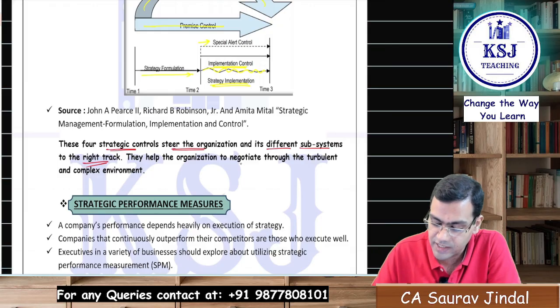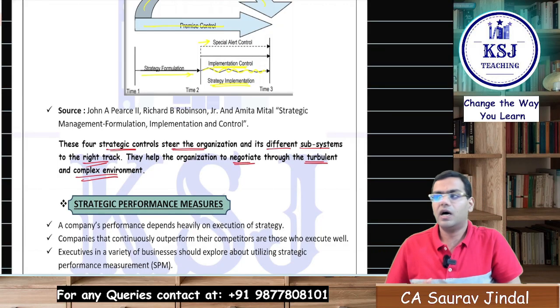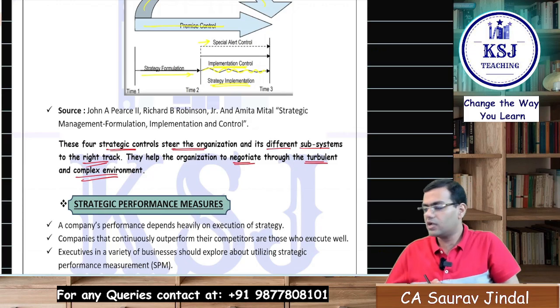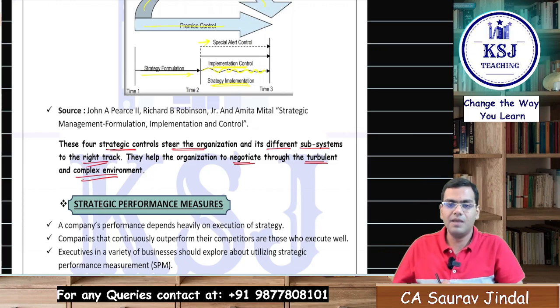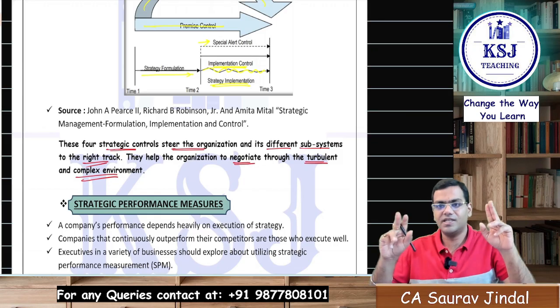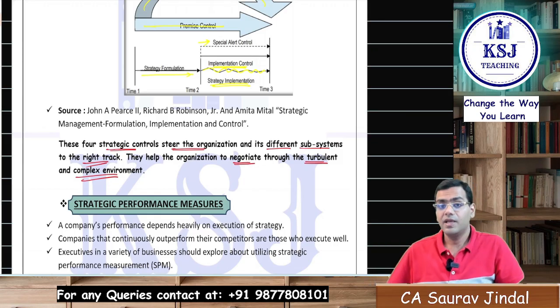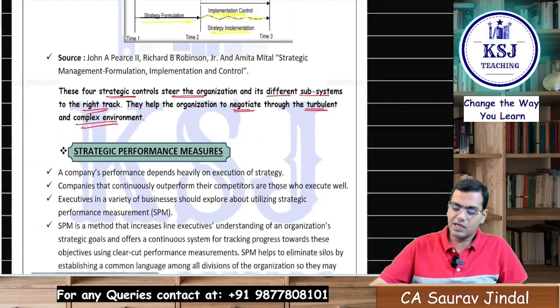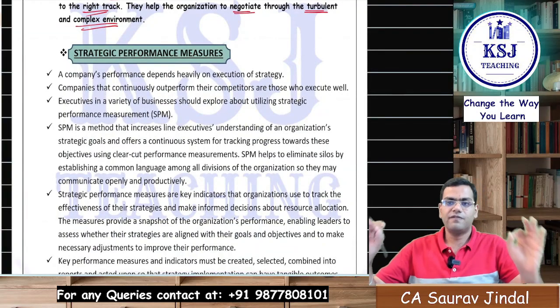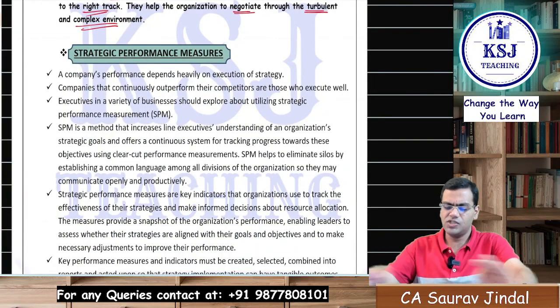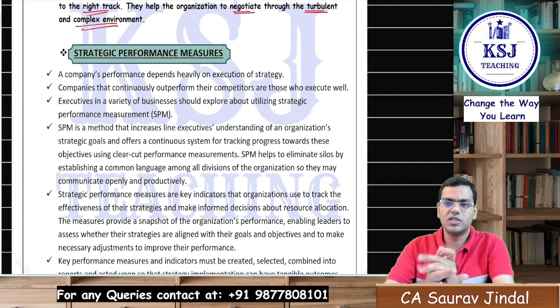They help the organization to negotiate through the turbulent and complex environment, because if we keep a regular check on the things, then we will be able to identify the changes in the business environment on time, and accordingly we can make the changes in our strategies. Right? Now the last topic is strategic performance measures. A very easy topic. What is a strategic performance measure?